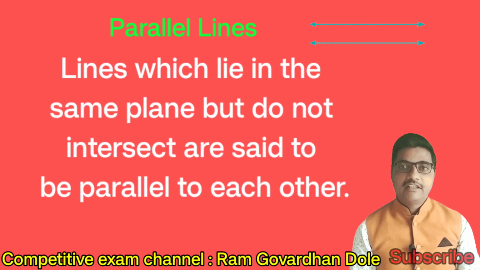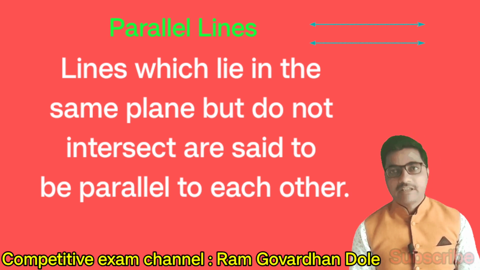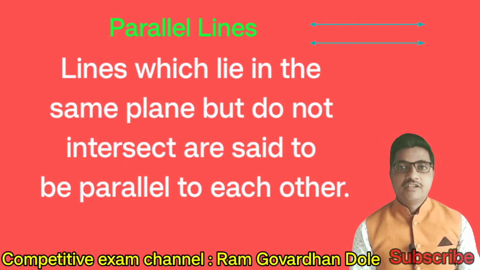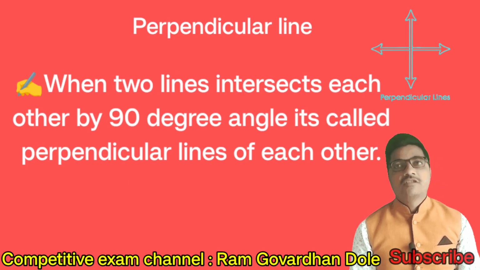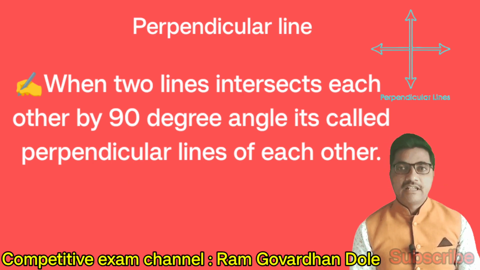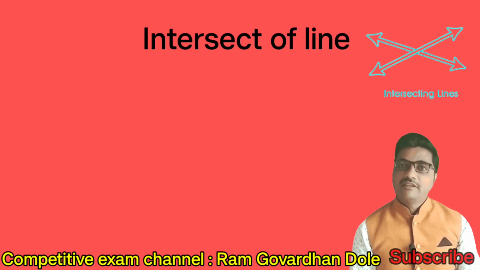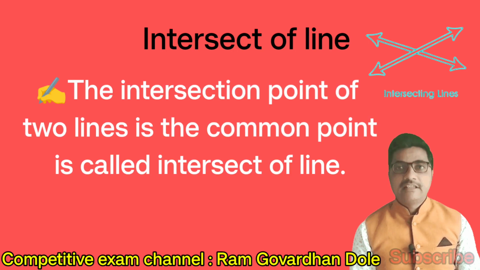Parallel lines. Lines which lie in the same plane but do not intersect are said to be parallel to each other. Perpendicular line. When two lines intersect each other at a 90-degree angle, they are called perpendicular lines to each other. Intersect of a line. The intersection point of two lines is the common point, called the intersect of the lines.